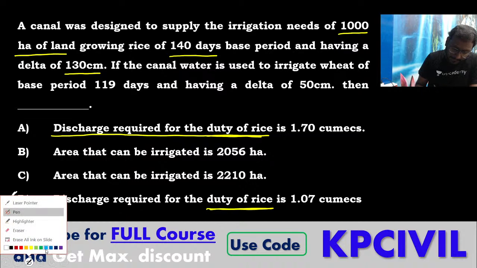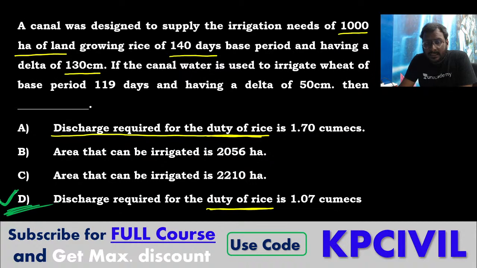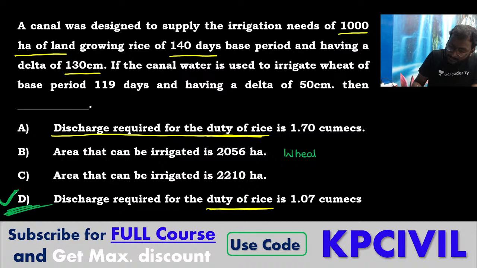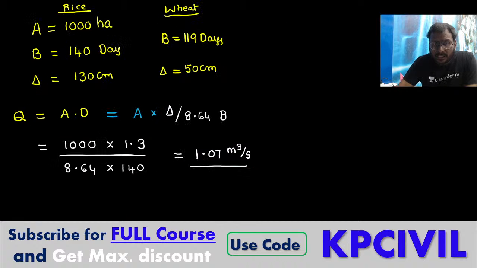D only the answer now. Discharge required for the duty of rice is 1.07 cumecs. Area for wheat that can be irrigated. Both options, option B and C, are related to wheat. Area required for the wheat that can be irrigated, how can we take? We use this formula. Govind, you attended the session, I think you remembered.